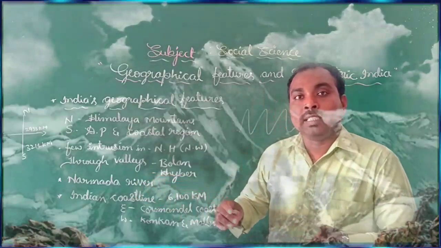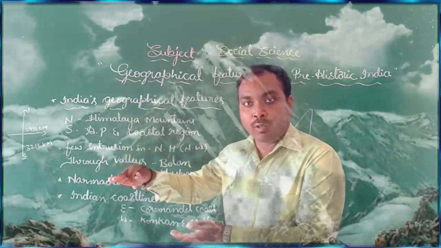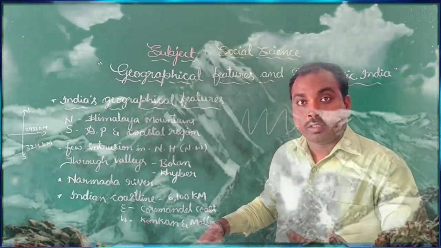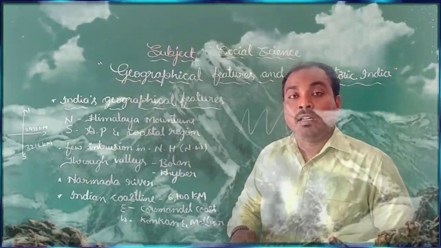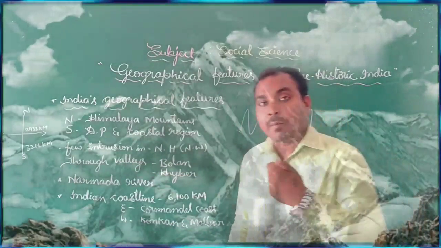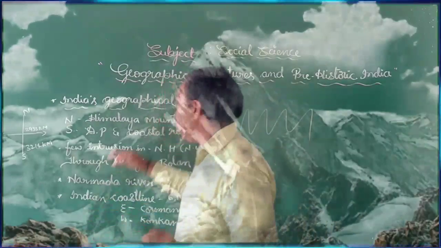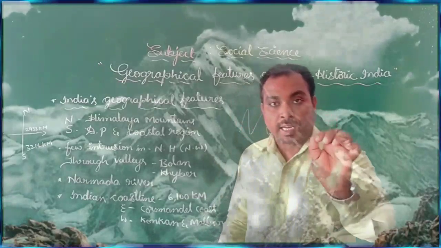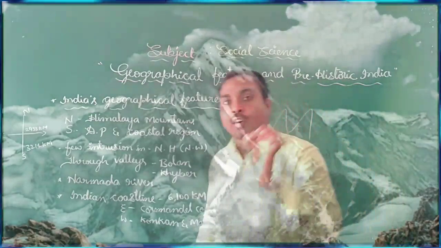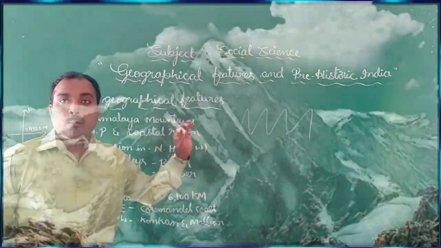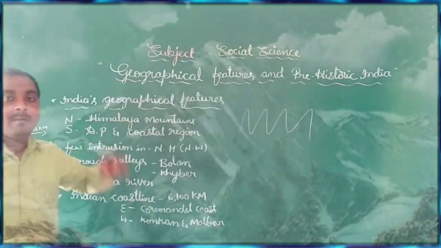In the Shivalik range you can see the small height of the mountains, while in the Himachal and Himadri you can see very high mountains. The best example is the highest mountain peak, Mount Everest, at 8,848 meters, found in the Himalayan mountains.